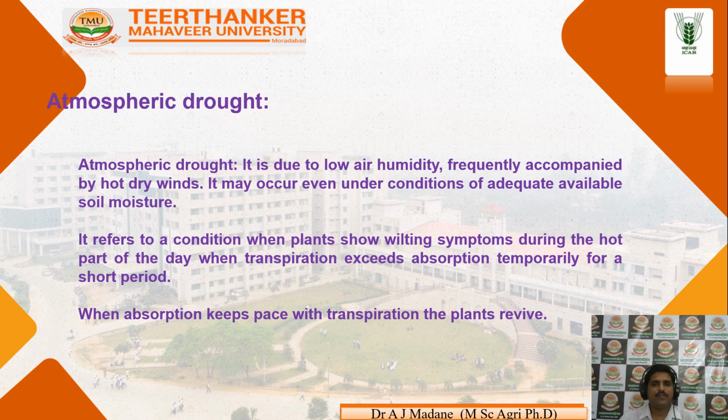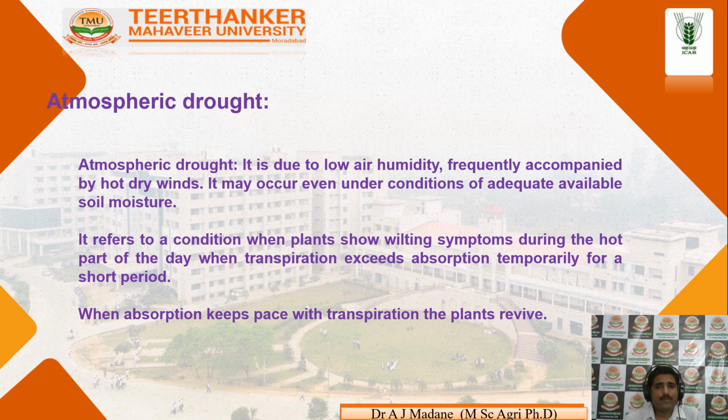Next, atmospheric drought. Atmospheric drought is due to low air humidity, frequently accompanied by hot dry winds. It may occur even under conditions of adequate available soil moisture. It refers to a condition when plants show wilting symptoms during the hot part of the day, when transpiration exceeds absorption temporarily for a few hours. When absorption keeps pace with transpiration, the plants recover. Here is the condition you can see.